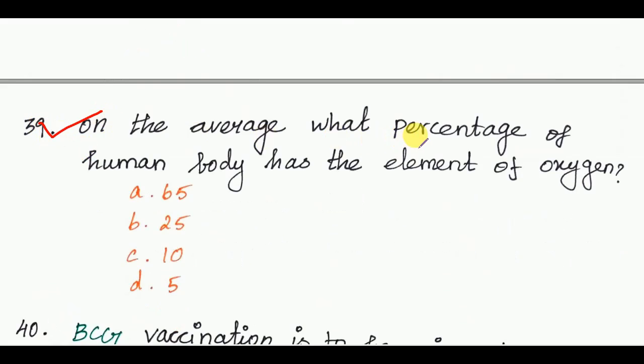Next, 39th question. On the average, what percentage of human body has the element of oxygen? The answer of the 39th question is option A, 65.